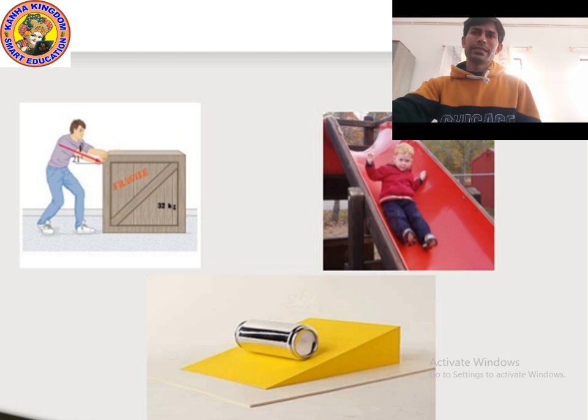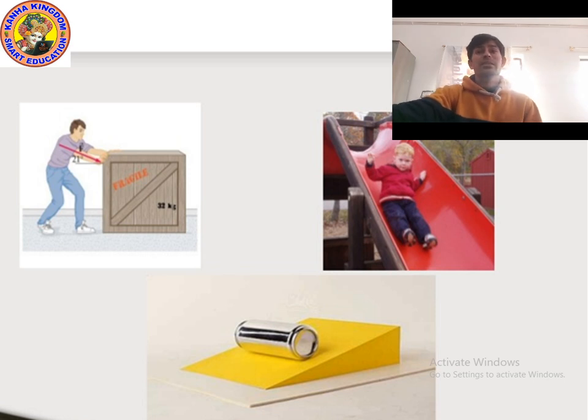Okay, and you can see in the picture a man is trying to push an object which is actually at rest. When any object is at rest, that time static friction applies, and when the object is pushed, that time friction increases. So which friction will increase? Static friction, because here the static friction is applying. Yes. And we know what static friction is. Static friction is the friction exerted on an object at rest. I hope you understood. Now let's move on to the next point.